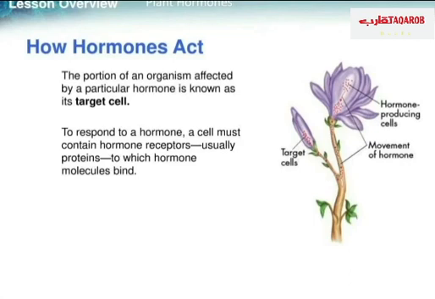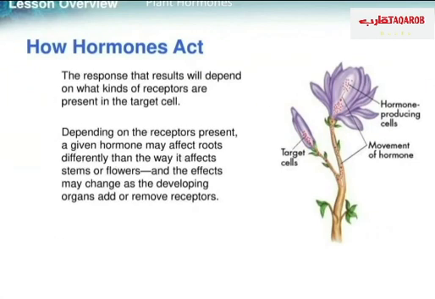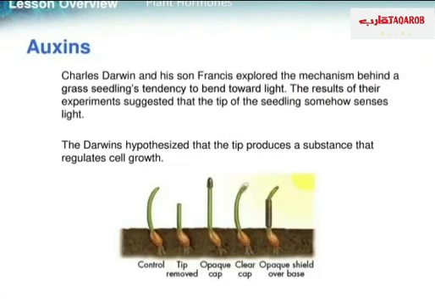The target cells contain something called hormone receptors, mainly proteins, which bind with the hormone, and then the action will start. So the response that results will depend on what kind of receptors are present in the target cells. Depending on the receptors present, a given hormone may affect roots differently than the way it affects stems or even flowers.